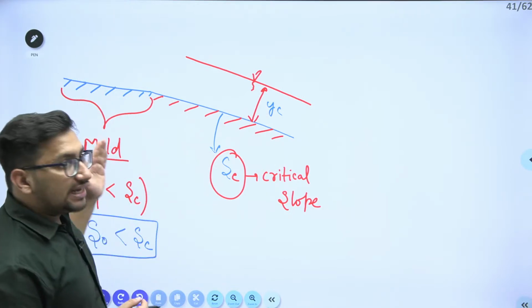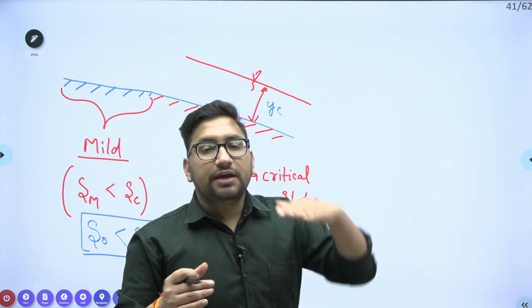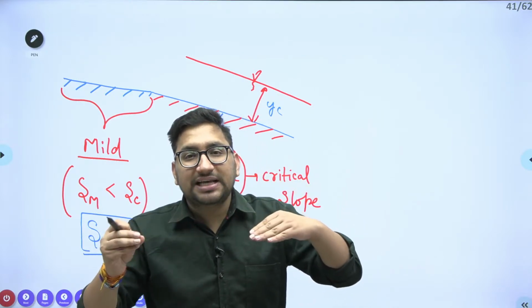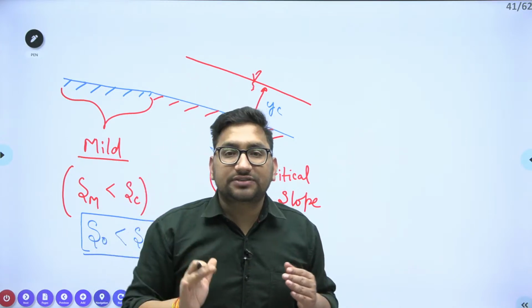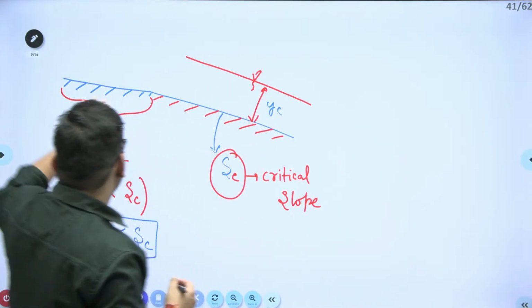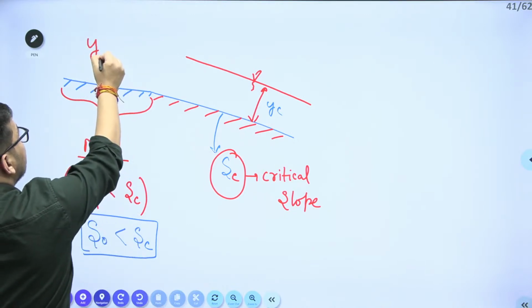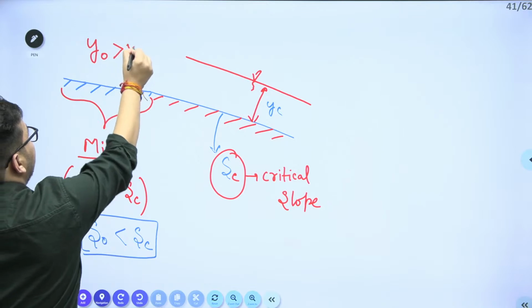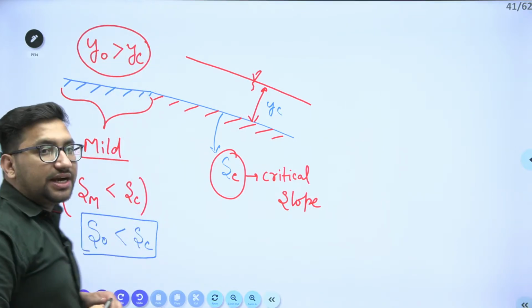If the slope is less, it means velocity will be less. For a constant discharge, it means depth of flow in this particular case will be more. So I can say in the mild slope, the normal depth will be greater than the critical depth.